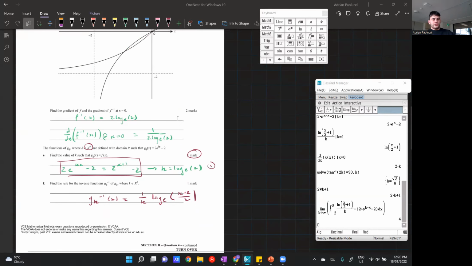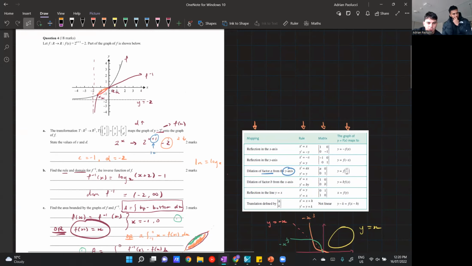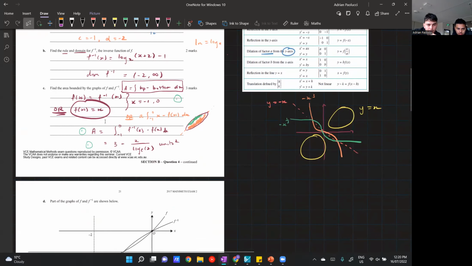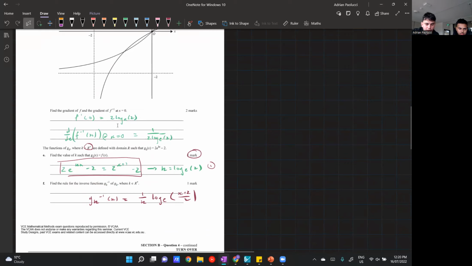But I think there's a couple of things to note for this question. First of all, you've got a good mix of different topics in the same question. So you've got a lot of transformations, a lot of inverse functions, which is very possible for your SAC or for your exams, and a lot of integration basics as well, but just applied to more complex problems. So what do you have to say about this question?